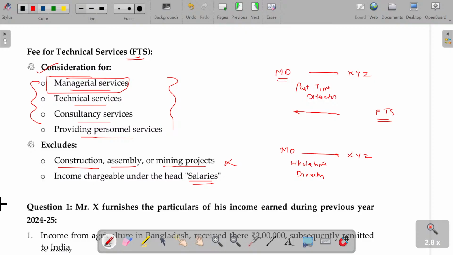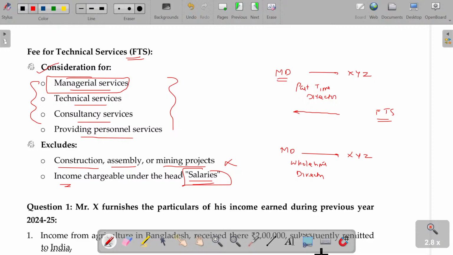Whatever honorarium they are getting is not part of salary, and will be considered as fee for technical services. Apart from that, in case of Tata, they have n number of wings: Tata Consulting Services, Tata Salt, Tata Consumables and Tata Chemicals. For each wing, they will have a full-time director to take care of the responsibility. That payment will be considered as salary. If the income is chargeable under the head salaries, then it will not be considered as fee for technical services. Hope you could understand.